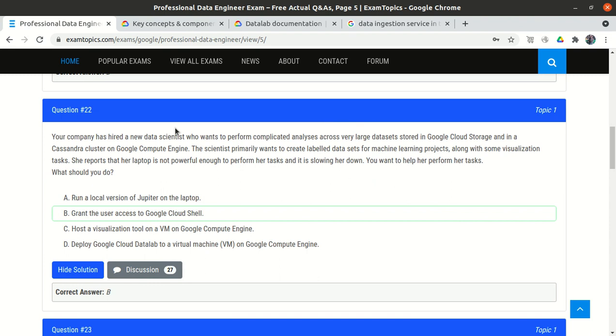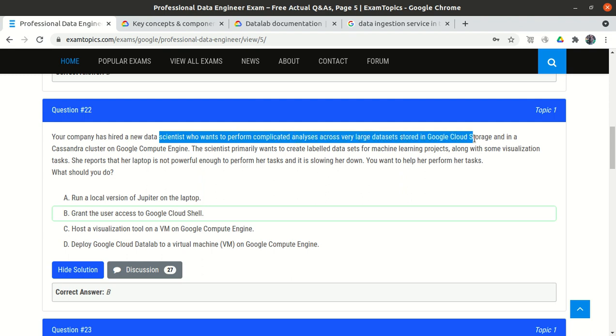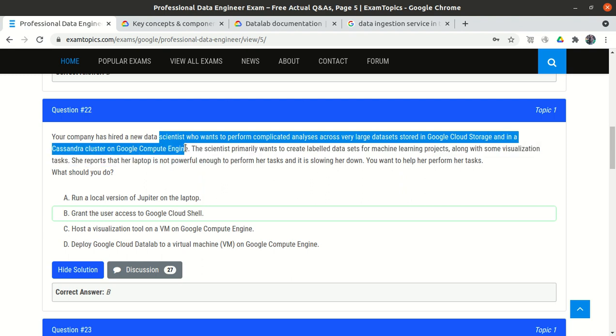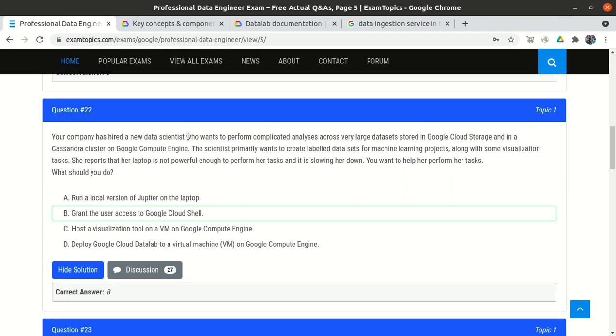Okay, question number 22. Your company has hired a new data scientist who wants to perform complicated analysis across a very large dataset in Google Cloud Storage and in a Cassandra cluster on Compute Engine. So we have one data scientist who wants to do some operation on a very large dataset, stored in the Google Cloud Storage bucket and also in the Cassandra database, which is on our Compute Engine, that is, on a virtual machine.